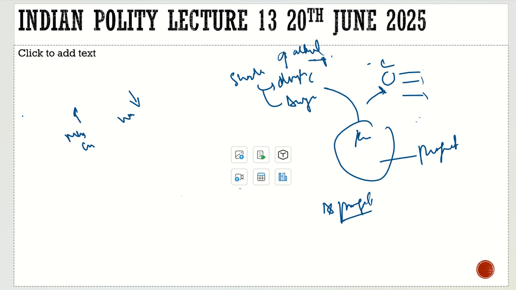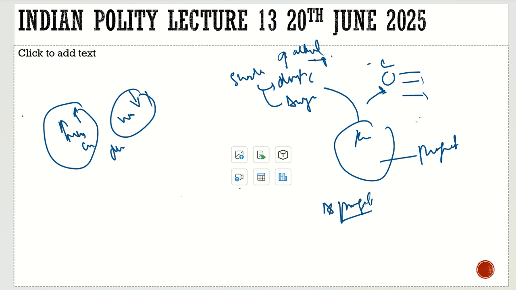Even though we have enacted a law, it is not a state. The business of BCCI also depends on the generation of revenue. The men's cricket team generates much more revenue as compared to the women's cricket team. That's why they are getting paid more than you are getting paid. So this is the simple logic which people often misunderstand with respect to the private industry. So that is the reason.